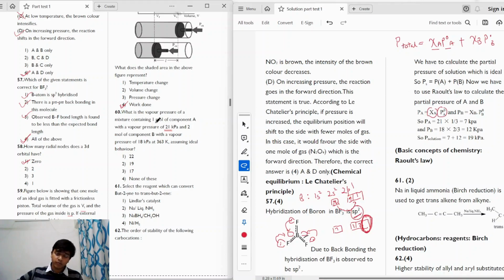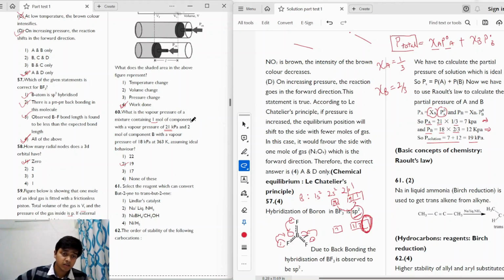So if we have to find out mole fraction, we have 1 mole of A and 2 moles of B. So mole fraction of A will be 1 divided by the total number of moles, which is 3, and mole fraction of B will be 2 by 3. So this gives us Pa as 21 multiplied by 1 by 3, which is equal to 7 kilopascals, and the partial vapor pressure of B as 18 multiplied by 2 by 3, which gives us 12 kilopascals. So if we have to find out the total vapor pressure of the solution, we'll get it as the sum of Pa and Pb, which is equal to 7 plus 12, which is 19 kilopascals, which gives us option 2 as the correct answer.